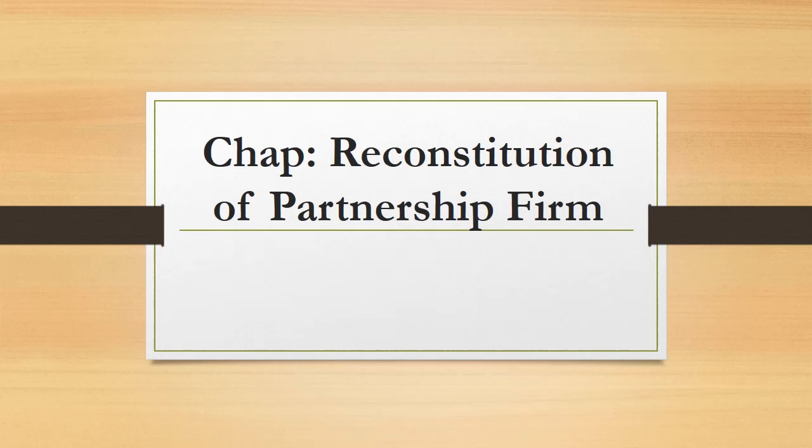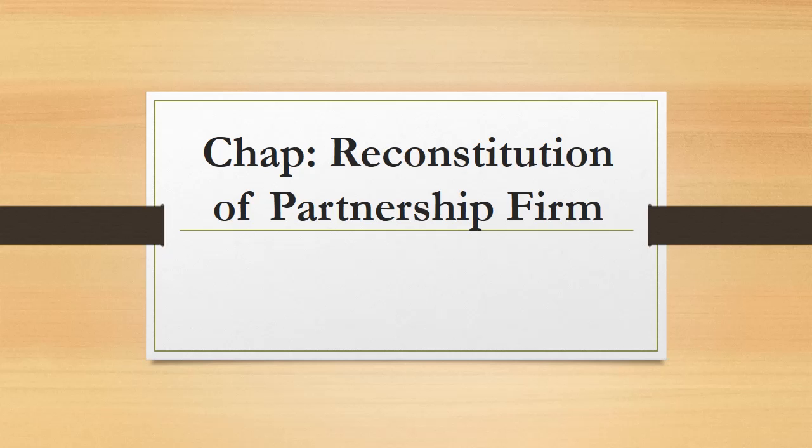Friends, in the previous video of this chapter, we learned about the meaning of reconstitution, the circumstances, and the issues considered at the time of reconstitution, the sacrificing ratio, gaining ratio, goodwill, its meaning, nature, features, factors affecting the value of goodwill, need for valuation of goodwill, and the various methods of calculation of goodwill. These all laid the foundation for the chapter.